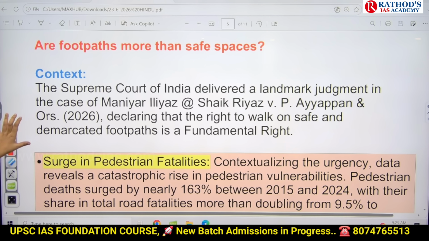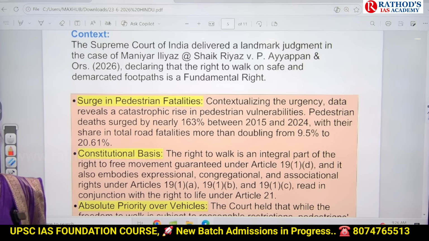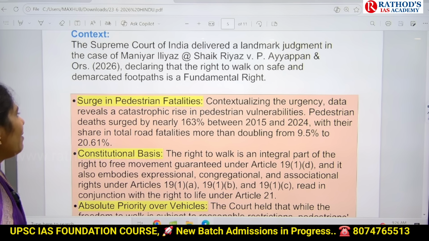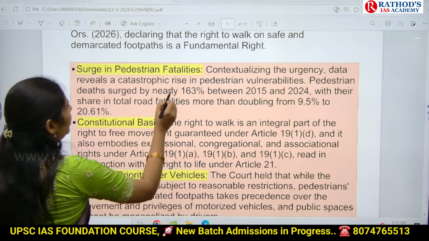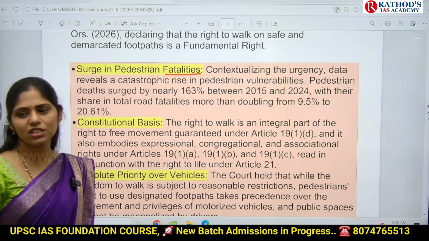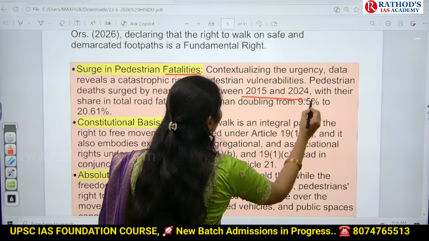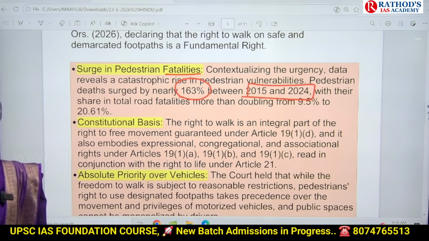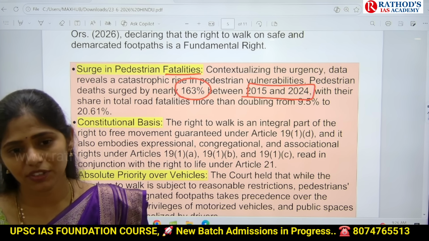Now, why did the Supreme Court give this judgment? It is affecting Article 19, which talks about right to freedom, and Article 21. Apart from this, in India there is increased pedestrian fatalities. The data given by NCRB says that between 2015 and 2024 there is a 163% increase in deaths of pedestrians.